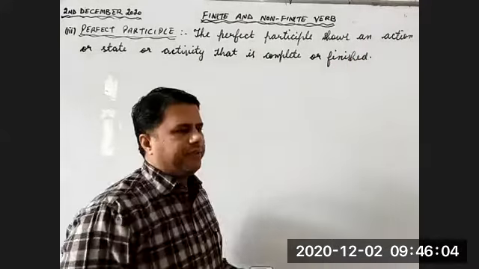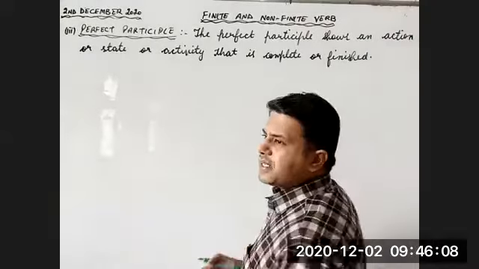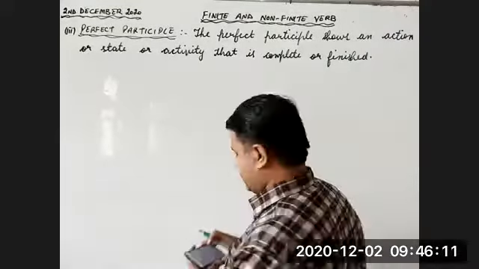Children, this is the definition of past participle. Now we are going to discuss the uses of past participle.